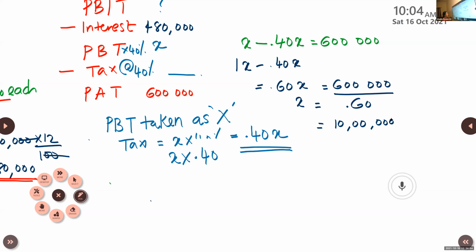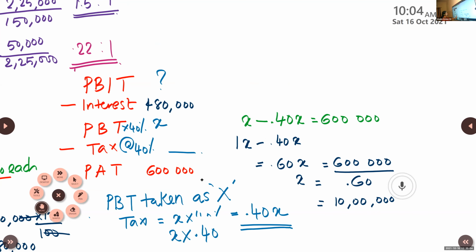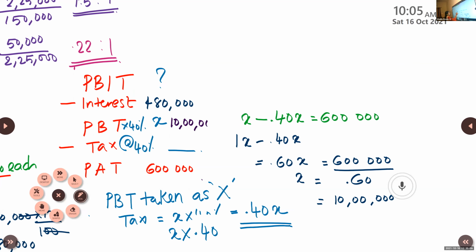So how much is PBIT? Now see the table we have prepared. So we got PBT now. PBT is 10 lakh. PBIT minus interest is this 10 lakh. So how much is PBIT? 10 lakh plus 4 lakh 80,000. That becomes 14 lakh 80,000.